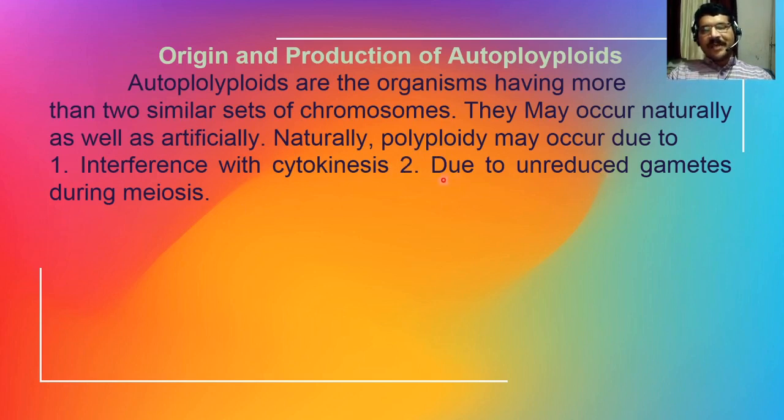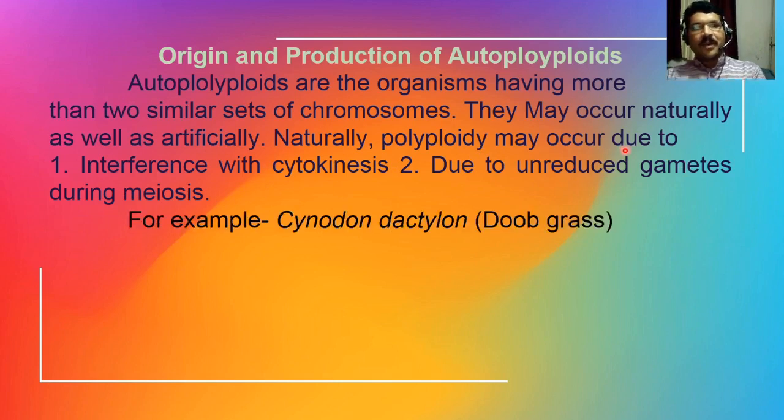The gametes remain unreduced, and this takes place during meiosis. So due to these two reasons, autopolyploidy may occur.